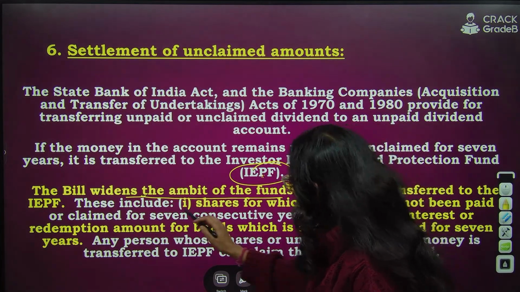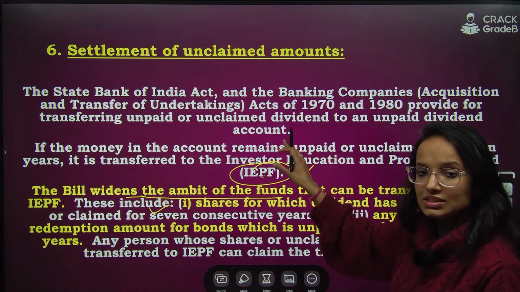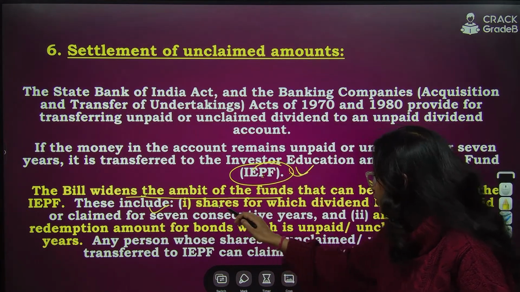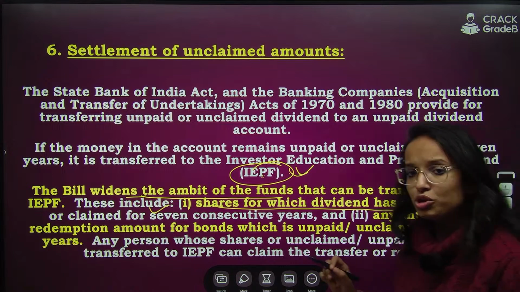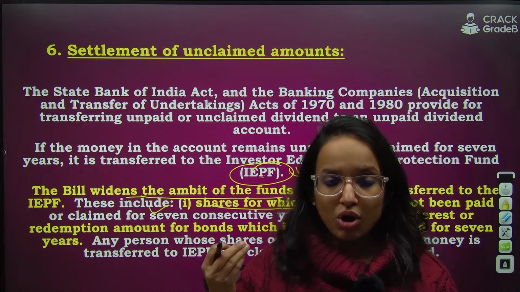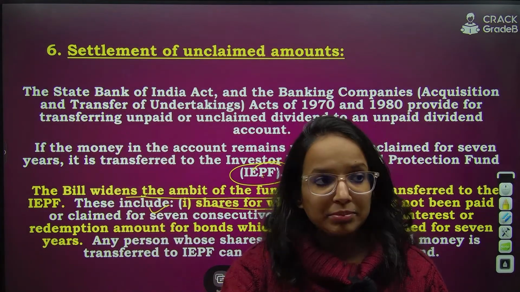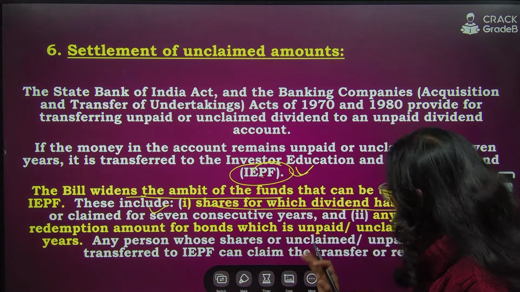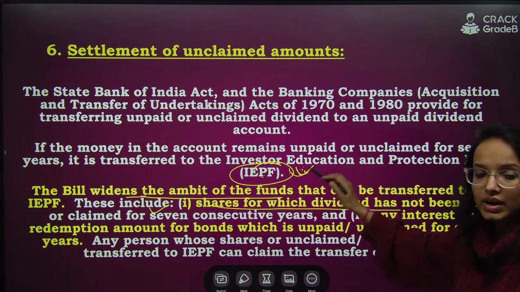Okay, now what all can be transferred to this fund apart from these deposits and dividends? First, shares for which dividend has not been paid or claimed for 7 consecutive years. Suppose you have invested into some shares, and the dividend which you received on those shares has accumulated for 7 years, no one has claimed it. That can also now be transferred to this fund, Investor Education and Protection Fund.